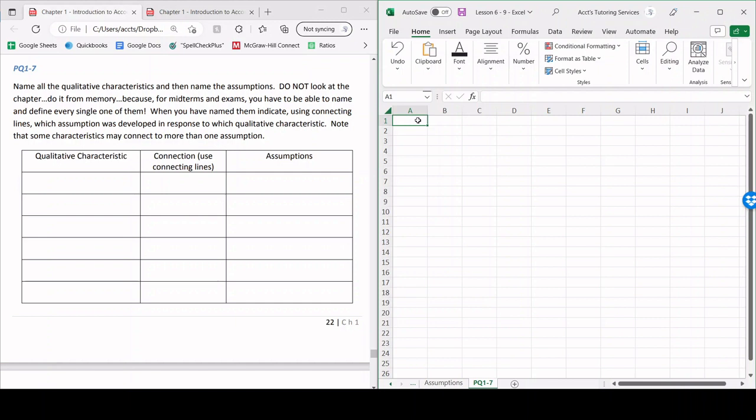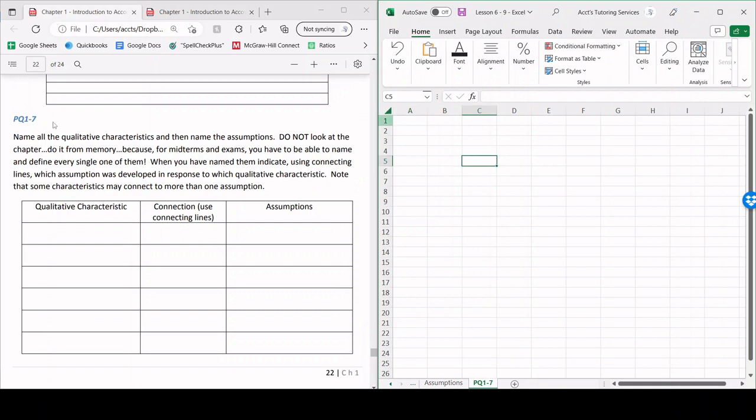Okay, so we're gonna end off this chapter by doing PQ1-7, which is going to help us connect the qualitative characteristics discussed and assumptions discussed together. So PQ1-7 is name all the qualitative characteristics and name the assumptions. Do not look at the chapter, do it from memory because on the midterm and exams you have to be able to name and define every single one of them.